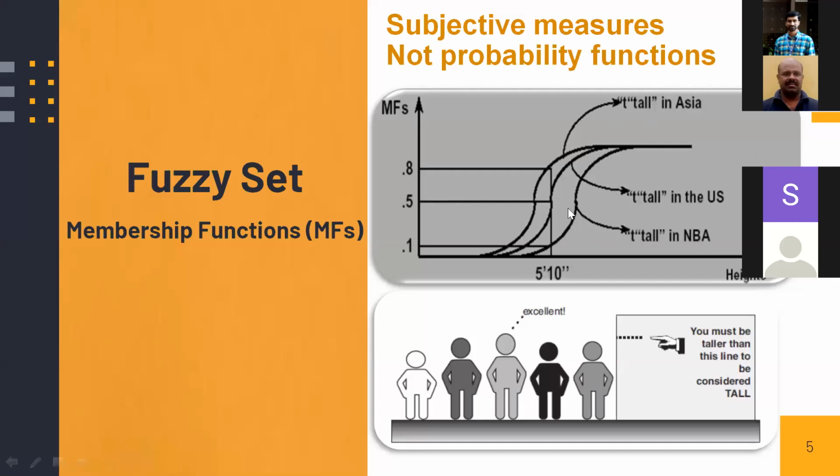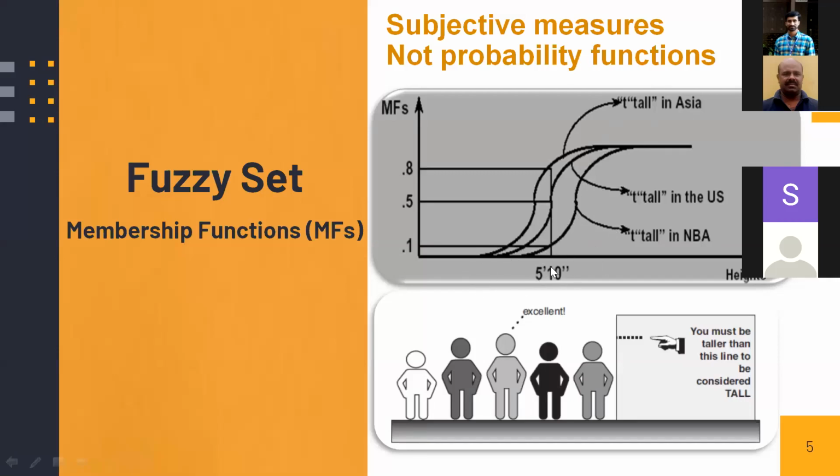Tall in the NBA, the National Basketball Association, may be considered differently. So depending on your requirement, your area, or your experience, we can decide the slope of this membership function. This is actually called the membership function, and it can very flexibly accommodate people at the boundary.